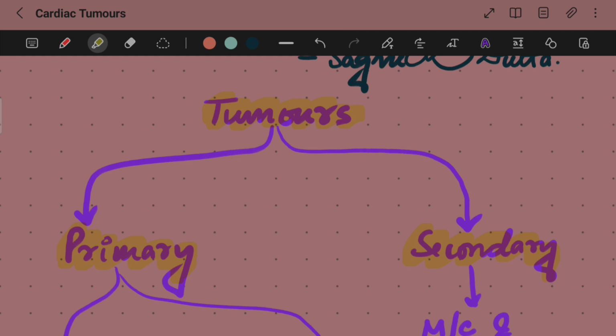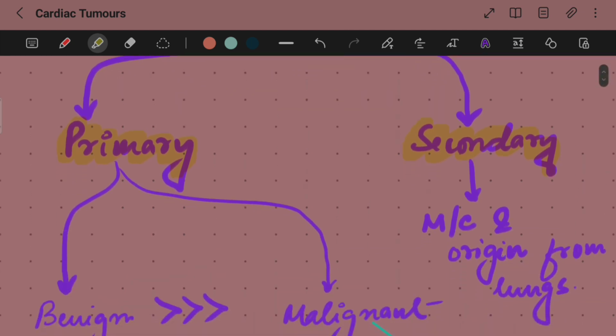Secondary tumors are tumors originating from other sources, and the most common origin is the lungs, because the lungs are the nearest organ to the heart. So any metastatic component present in the lungs may get transferred to the heart, causing a metastatic cancer in the heart.